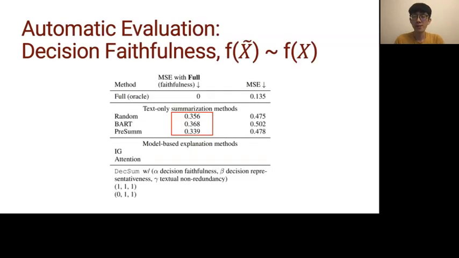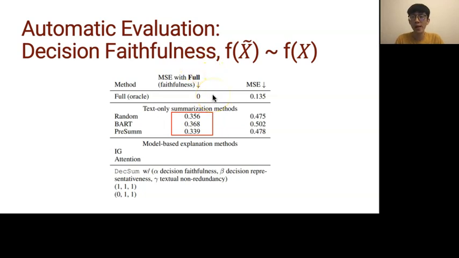And this slide is the result of automatic evaluation on decision faithfulness. Recall that in decision faithfulness, we want the generated summary to lead to a similar result compared to those using the full input. That is, we want f of x tilde to be as similar as possible to f of x. And in this table, the MSE with f, we compute the mean square error between f of x tilde and f of x.